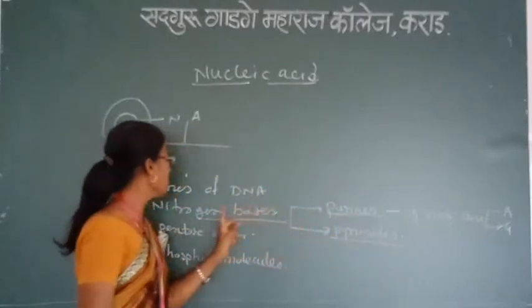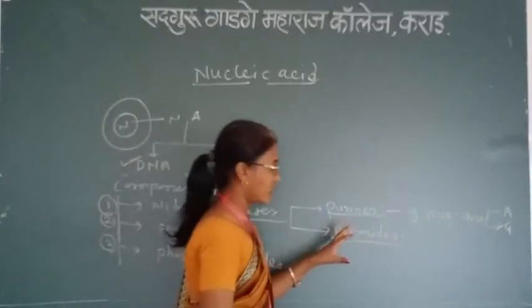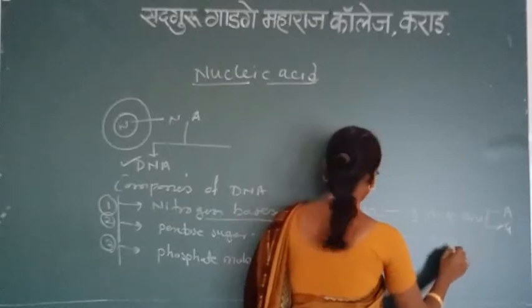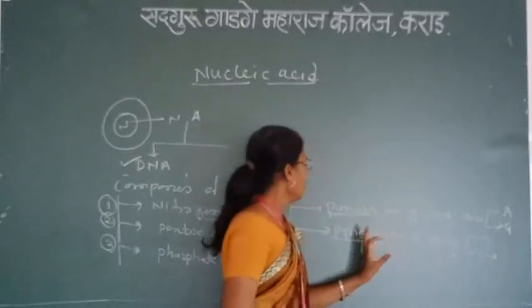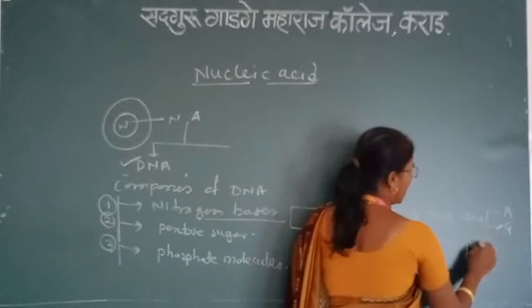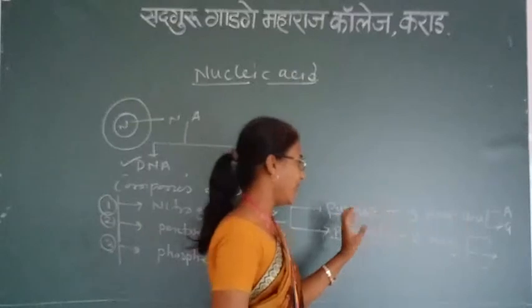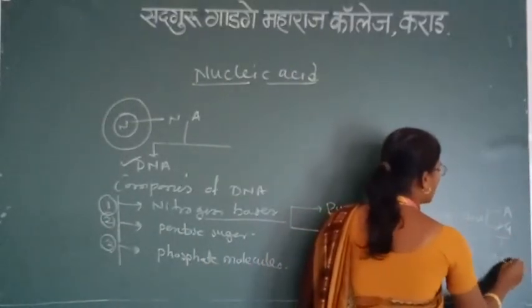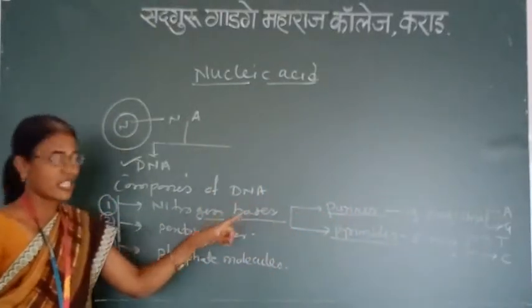Pyrimidines are the second type of nitrogen base. It is a 6-ring structure, and it is also of two types, or three types, but the third type is present only in RNA. In DNA, there are two types, thymine and cytosine. Thymine and cytosine are the pyrimidines which have a 6-ring structure.